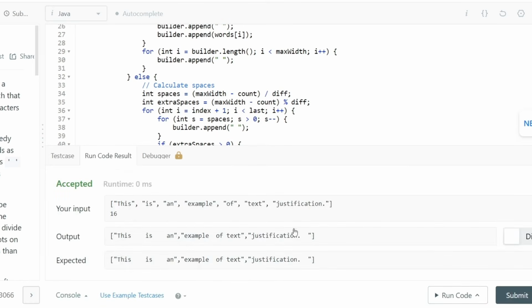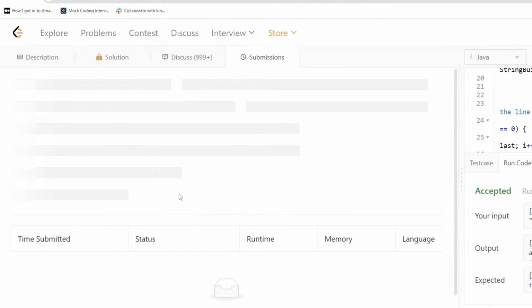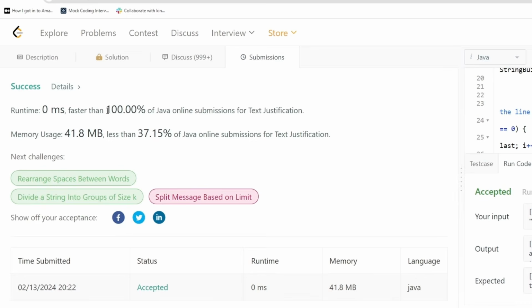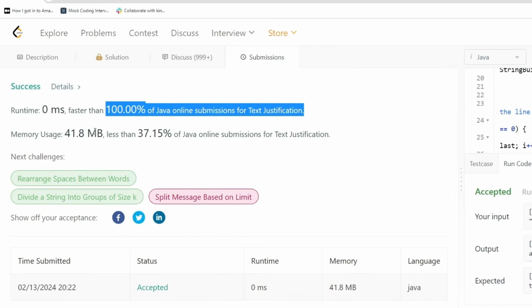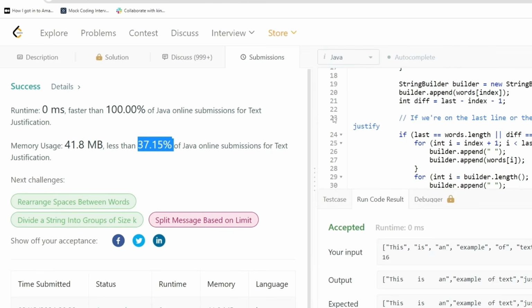Okay, seems like our solution is working as expected. Let's submit this code. Our code runs 100% faster than all the other solutions, which is pretty awesome. And once again, I will be posting the solution in the GitHub repository.